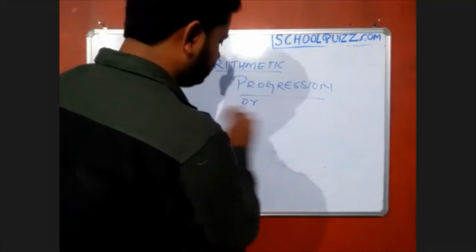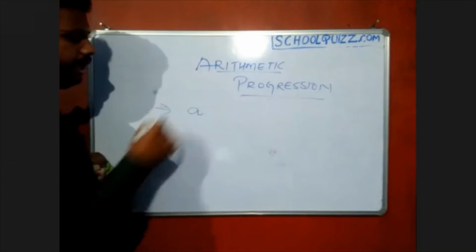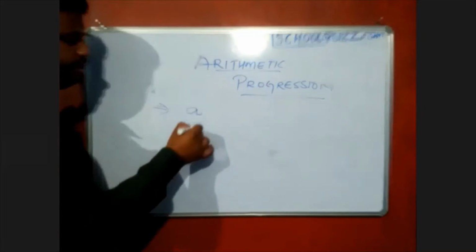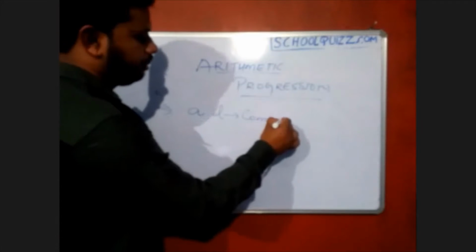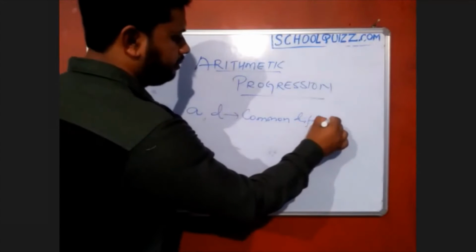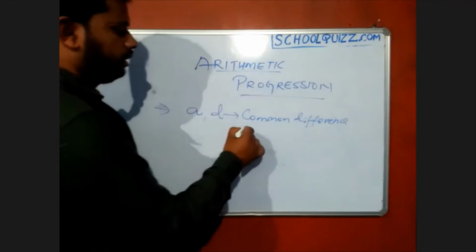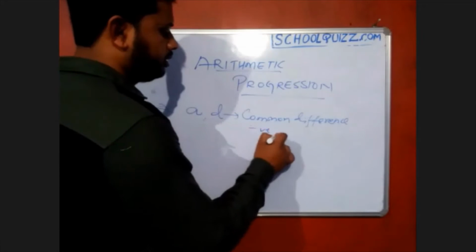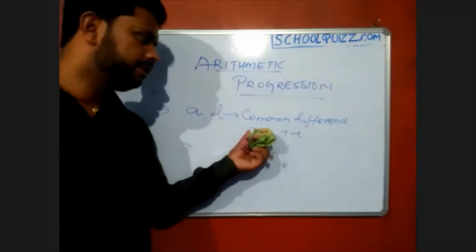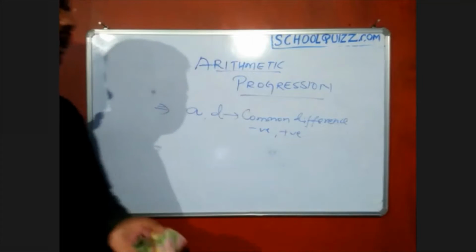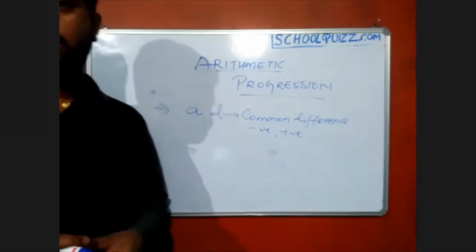See here, suppose the first number is a, and I'm adding some term here that is called d, which is called the common difference. Common difference means the number which you are adding continuously or subtracting. It can be a negative number or a positive number; it is not fixed. That depends on how much you are adding or how much you are subtracting, how you are taking your progression. That is important.